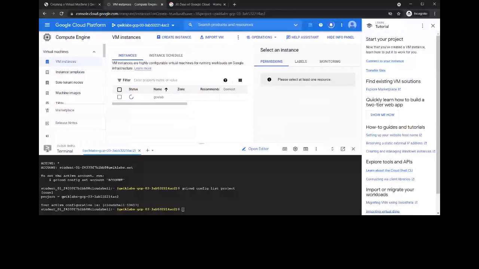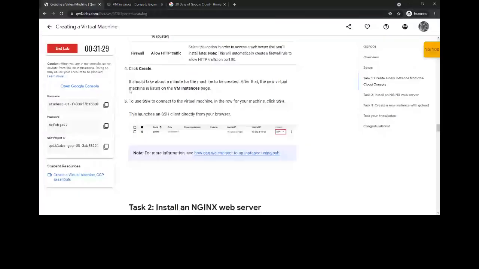Yeah, as you can see, this instance is running. The status bar is showing this instance is running, which means it has been successfully created. And it is asking us to use SSH to connect to the virtual machine.